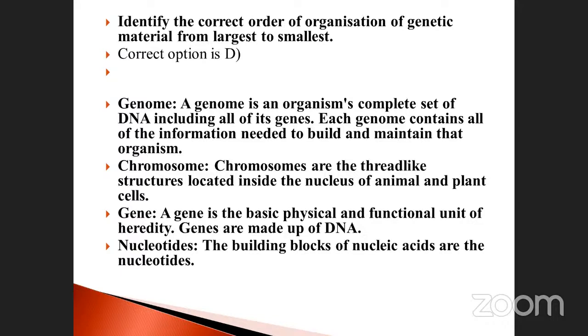We will study that in cell division and the cell cycle. Next, genes. A gene is a basic physical and functional unit. Note it down. You already know the functional unit of a living organism is the cell. But here the functional unit is hereditary: the character is transferred from one generation to another. That is called a gene.